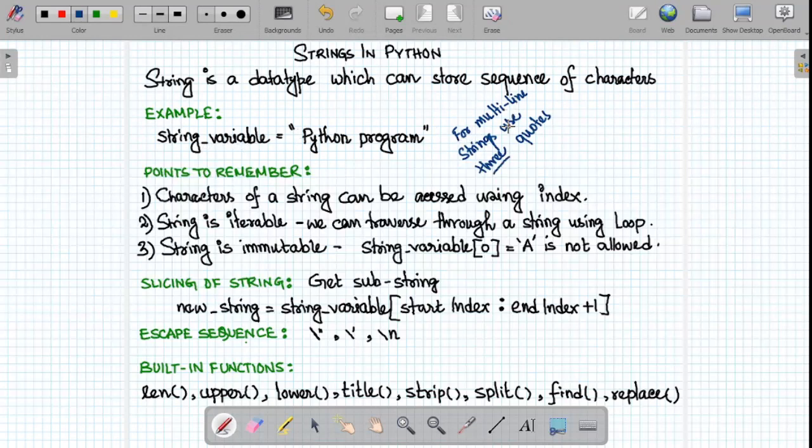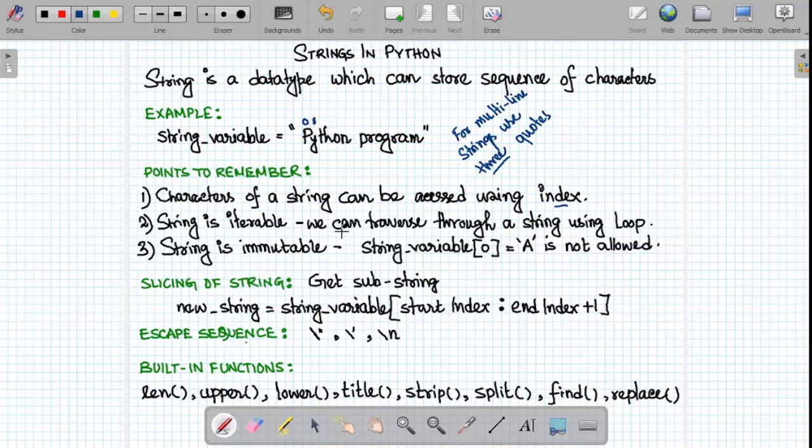If it is a multi-line string, we have to use three quotes to initialize it. We will see all these examples in our coding session. Few points to remember about string. Characters of a string can be accessed by using index. Remember, here in string as well, our index starts from 0. So the very first character will have index 0. The next character will have index 1 and so on.